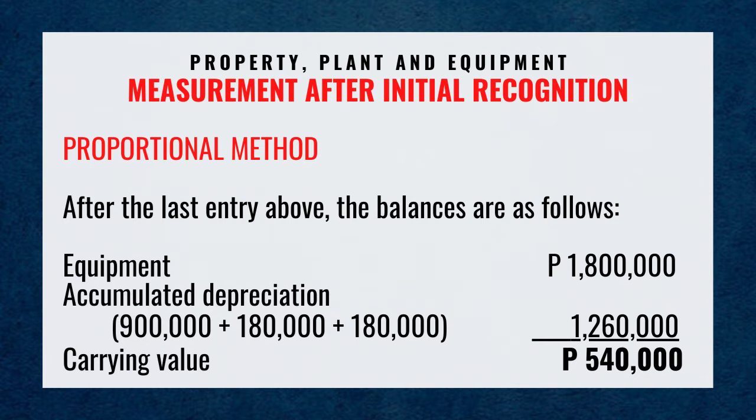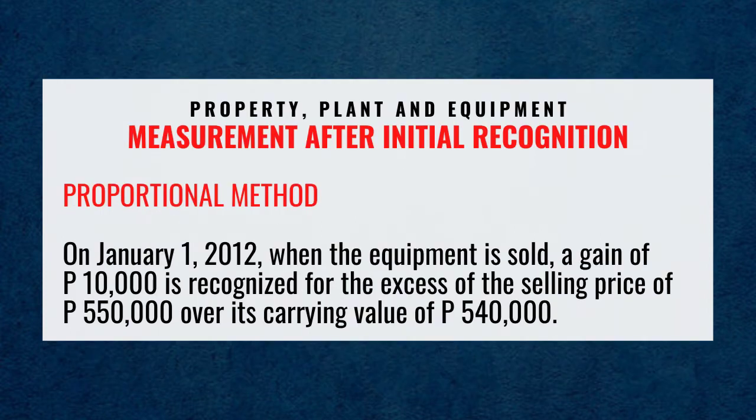After the last entry, the balances are as follows. Equipment 1,800,000 pesos, accumulated depreciation 900,000 pesos plus 180,000 pesos plus 180,000 pesos is 1,260,000 pesos. The carrying value is 540,000 pesos.